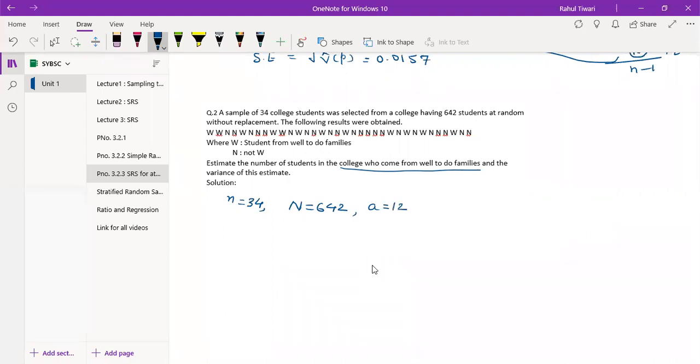Now you need to estimate the number of students in the college. That means they are talking about capital N, not small n.